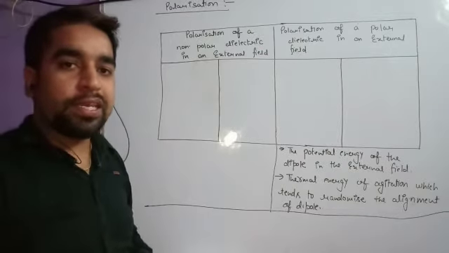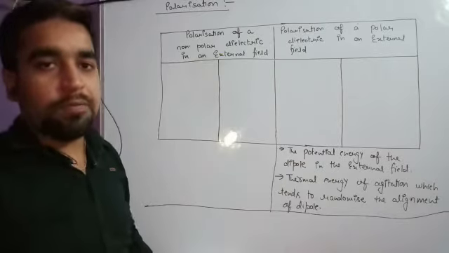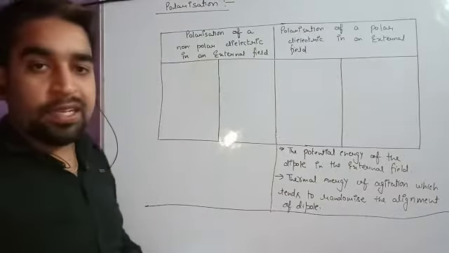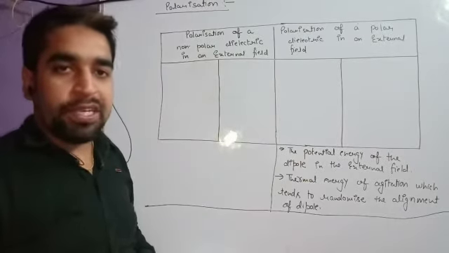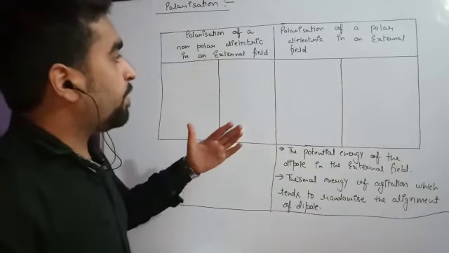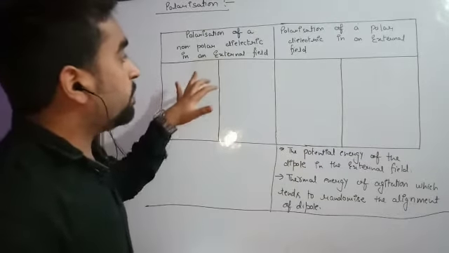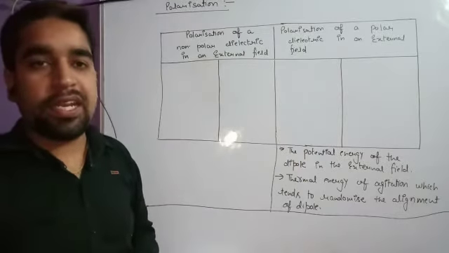Dielectrics are of two types: one is polar, another one is non-polar. Polar is a kind of material which has a permanent dipole moment, and that permanent dipole moment is because of the asymmetrical shape. And the non-polar materials are those that do not have any dipole moment in the absence of an external electric field.